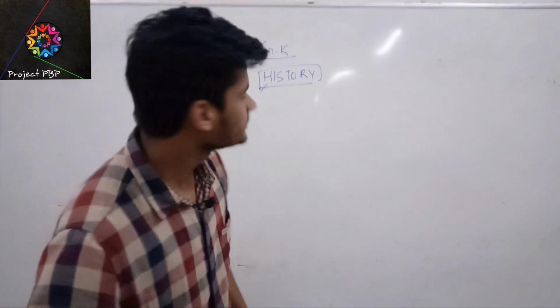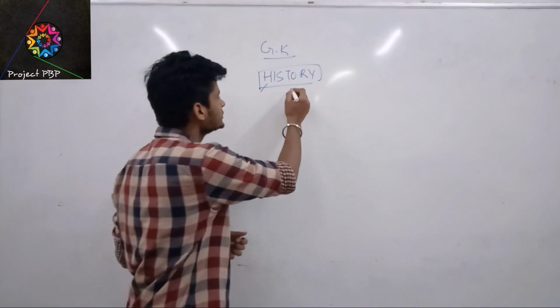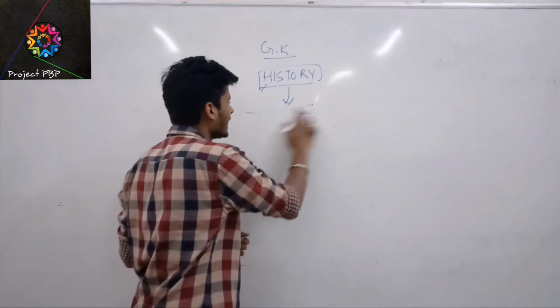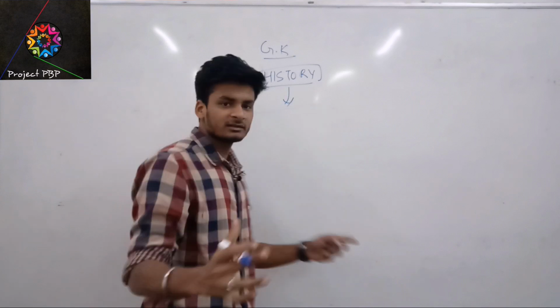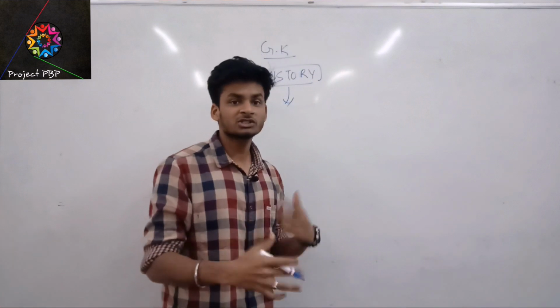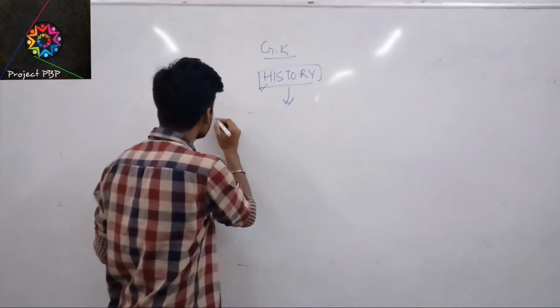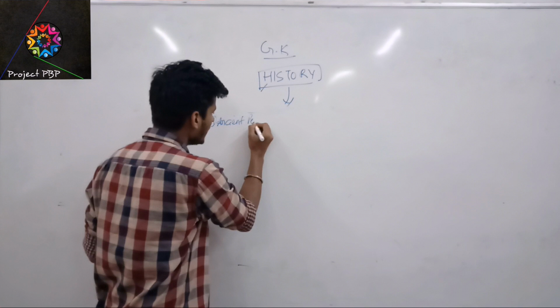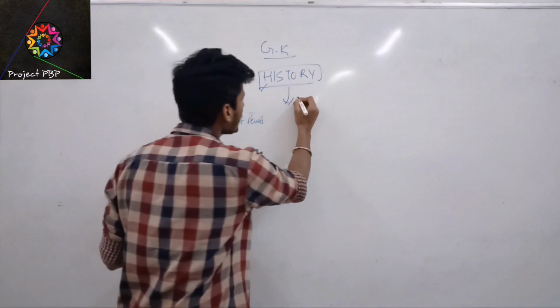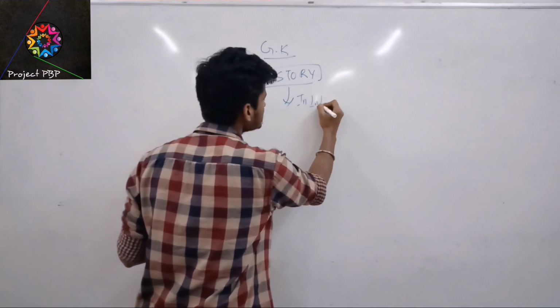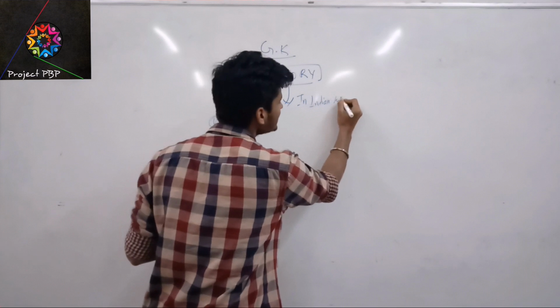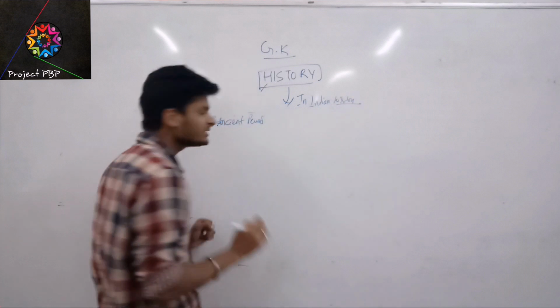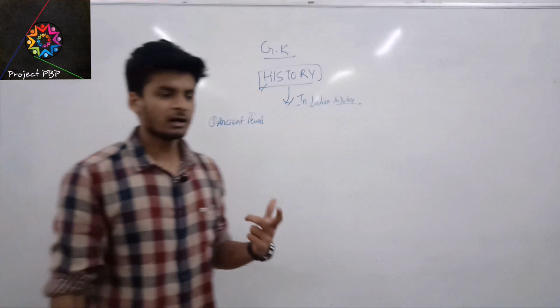Now the third thing we have to know about history is the time periods. The first period is ancient, and we are talking about Indian history.